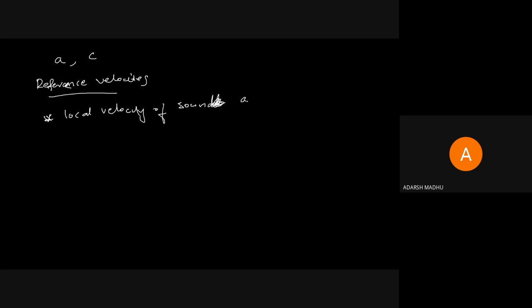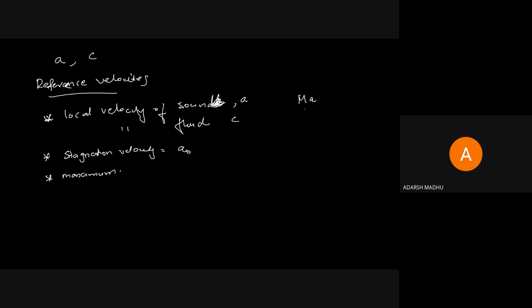Velocity of sound A, the first one we are taking. Then fluid velocity C. Then thereafter, stagnation velocity of sound, A naught. Then maximum velocity. These three we have studied earlier. Local velocity of sound A is root gamma RT. C equal to M into A, right? M equal to C by A. Therefore, C equal to M into A. The stagnation velocity A naught we have studied, root gamma R T naught.